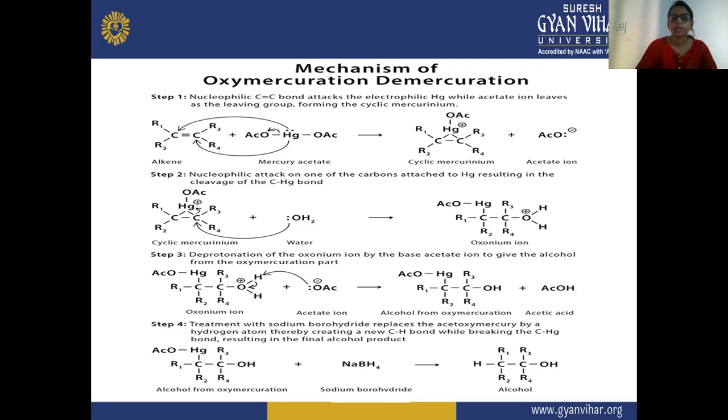So both carbon atoms, the bond is breaking, but this Hg is attacking both the carbon atoms. So there is a formation of the cyclic mercurinium, and the acetate ion is left as it is.